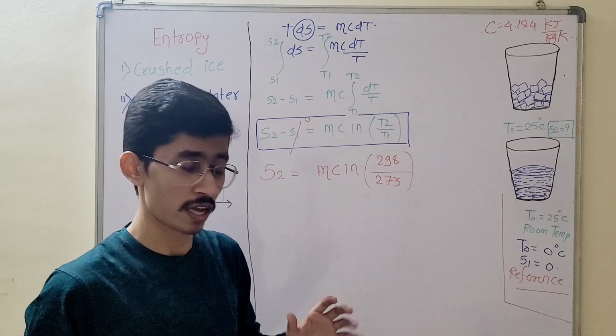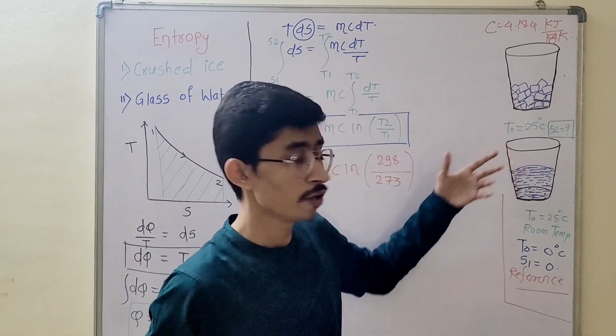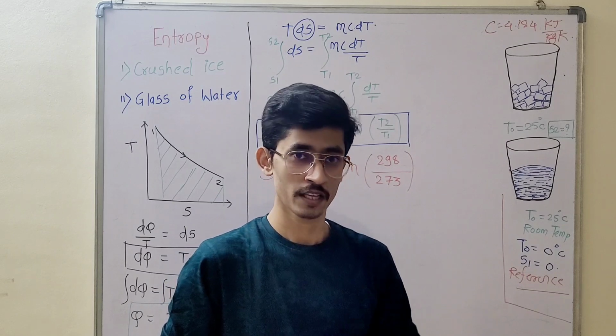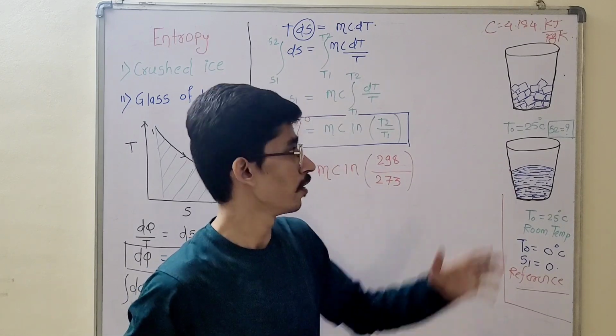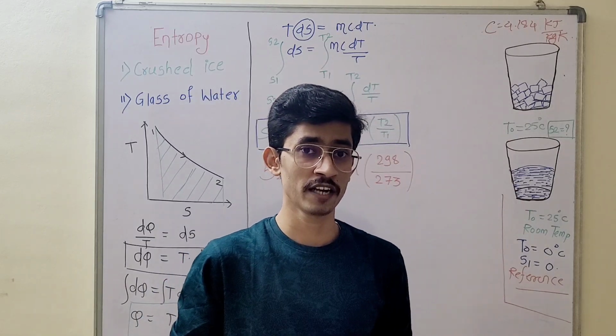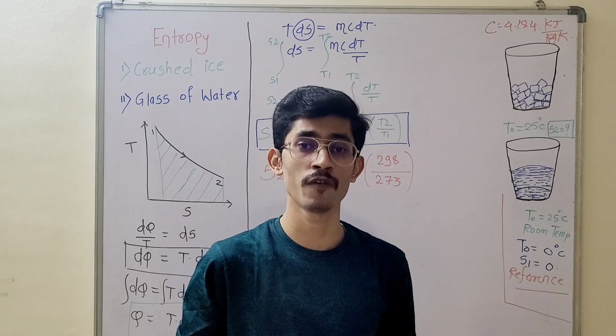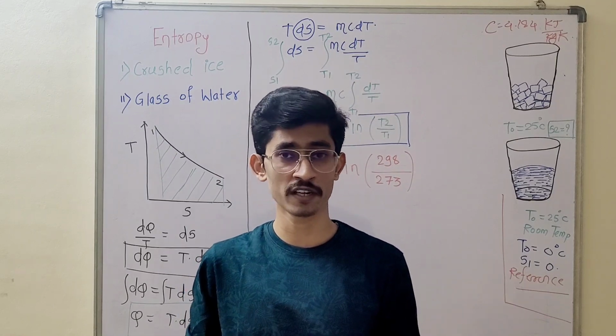S2 minus S1. Now the first question we will go for: in both the cases, which entropy is higher? If I ask you a further question, which entropy is higher, for case 1 or case 2? So you need to think on that. What is entropy? Entropy relates to the degree of randomness or disorderness. So which case has maximum disorderness or randomness?